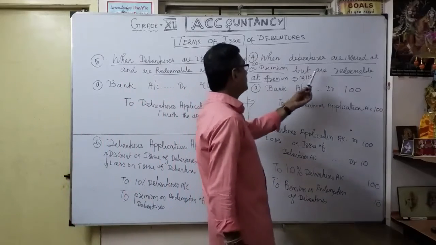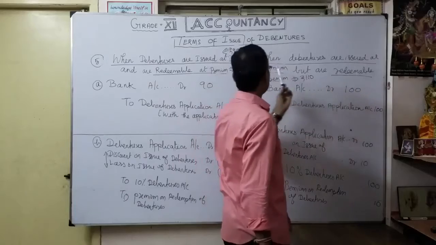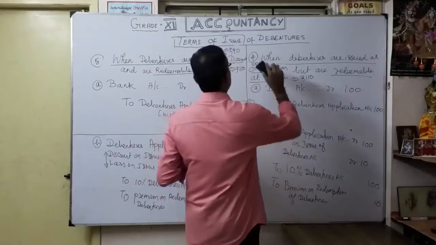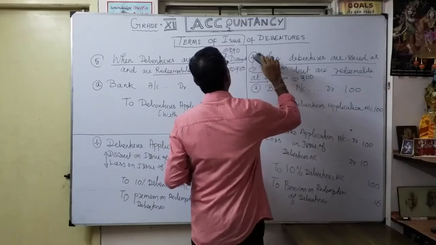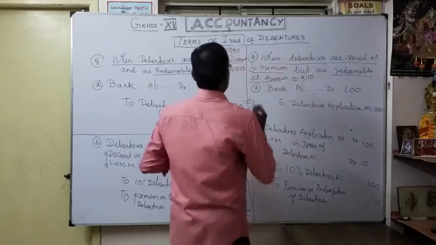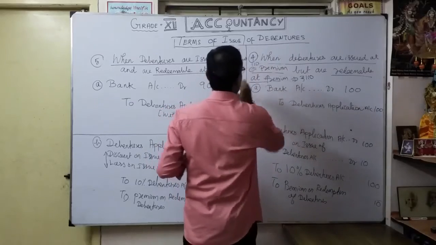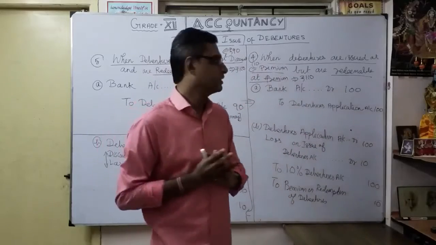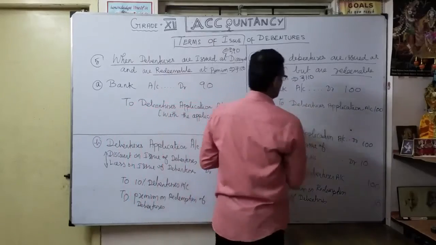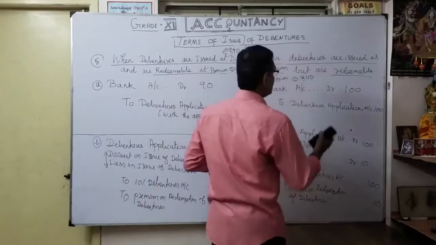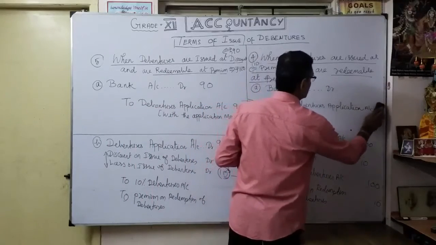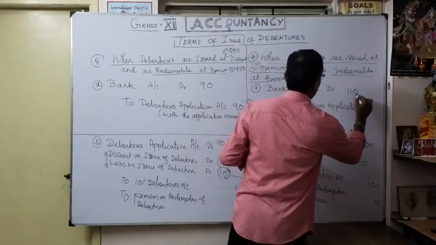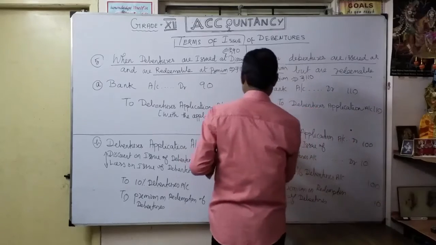Okay, premium. When debentures are issued at premium, the collected amount is 110 rupees, here I change it from 100. So 110. We are going to repay also what? 110. Understood very clearly. So what is the entry? Bank account debit to debenture application account, the collected money issued at premium. So I make it 110. That is the first one. First entry, same. Very simple.